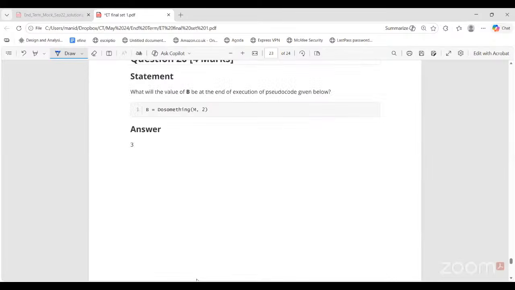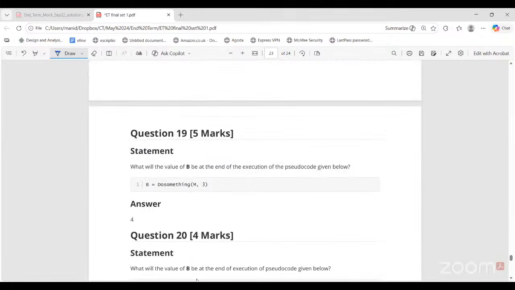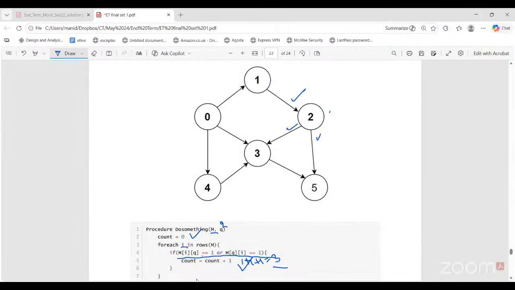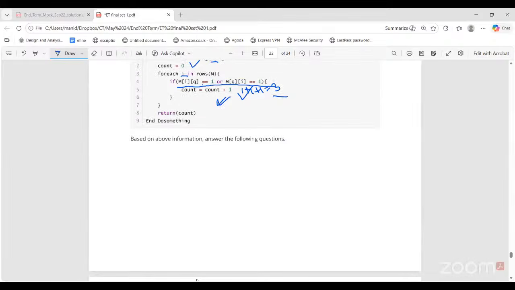That is the question. It is asking for do something on M comma 3. What does this give? So just calculate the number of incoming and outgoing edges. For 3, how many incoming edges are there? 1, 2, 3. How many outgoing edges? 1. So the total is 4. This is just the degree. This is just calculating the degree of a node.